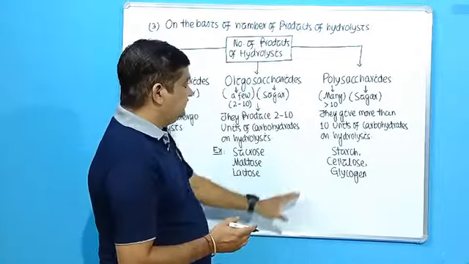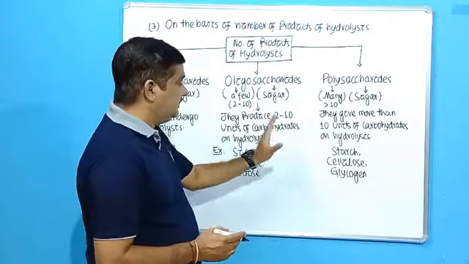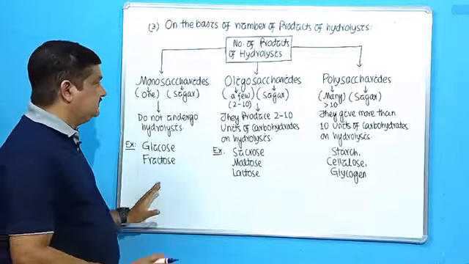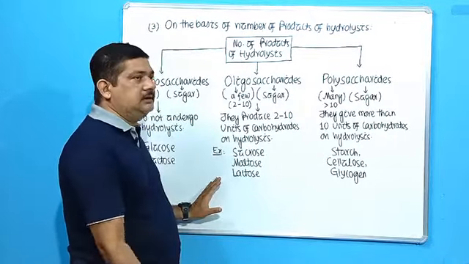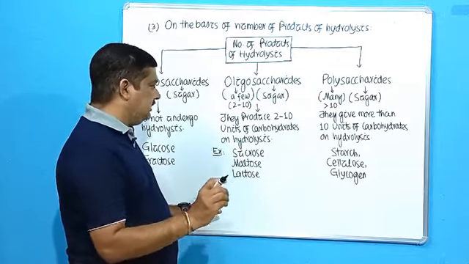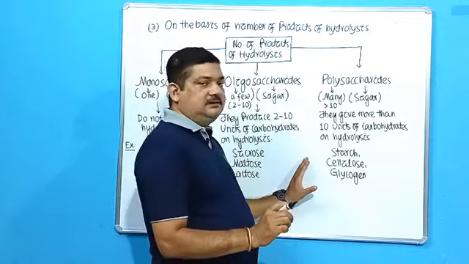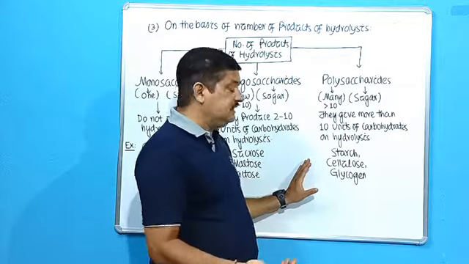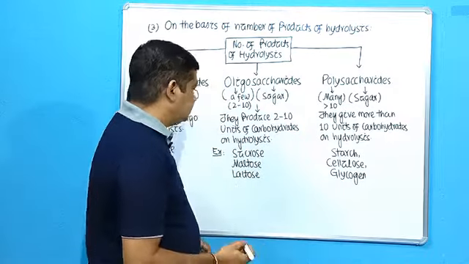So this is how they are divided into three types: monosaccharides, which do not undergo hydrolysis; oligosaccharides, which undergo hydrolysis but produce only 2 to 10 units of carbohydrates; and polysaccharides, which undergo hydrolysis but produce many units. Many means more than 10 units. So these are the examples.